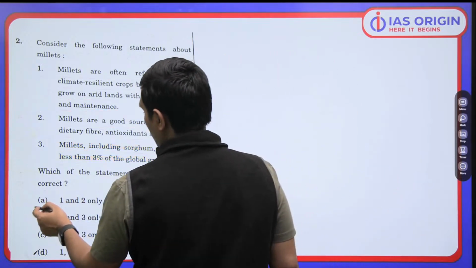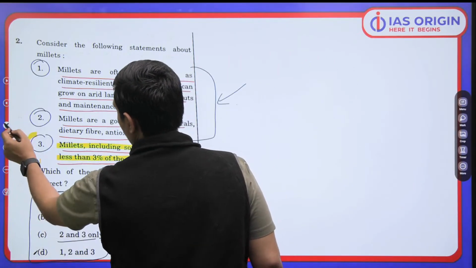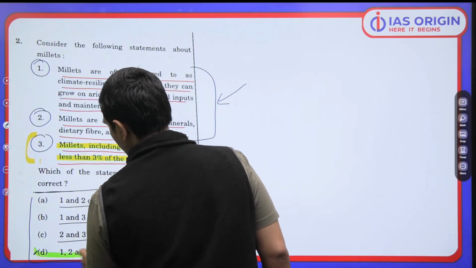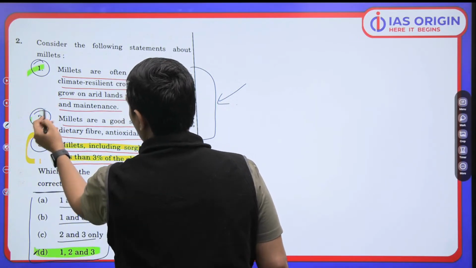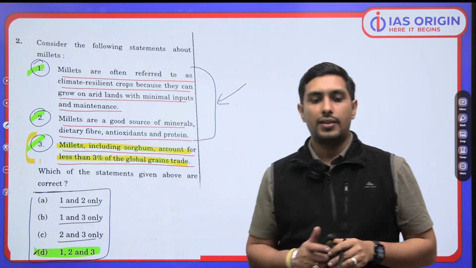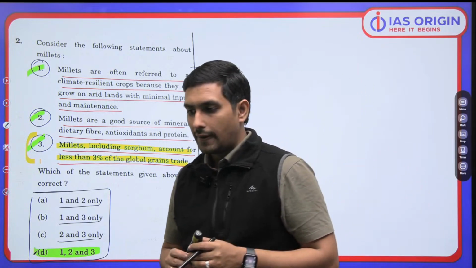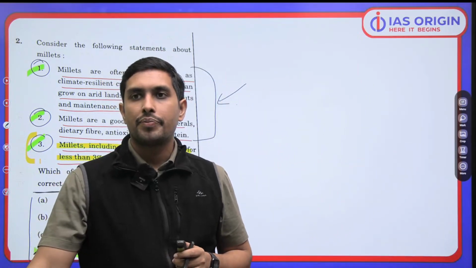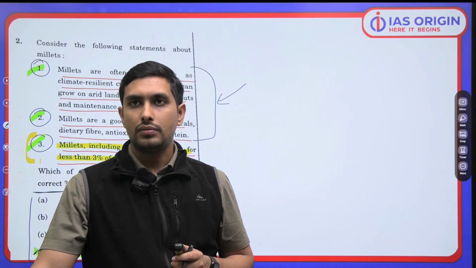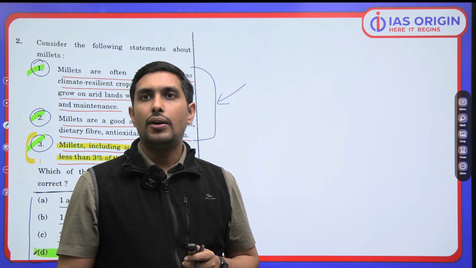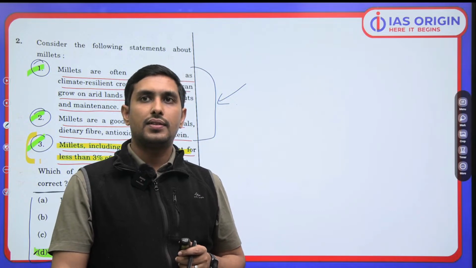So we are going to go with D as the right answer. What's going to be the right answer? D is going to be the right answer. Statements 1, 2 and 3 all are absolutely correct. That's how we look at it. Interesting? Sorted? Now moving ahead, let's talk about it.